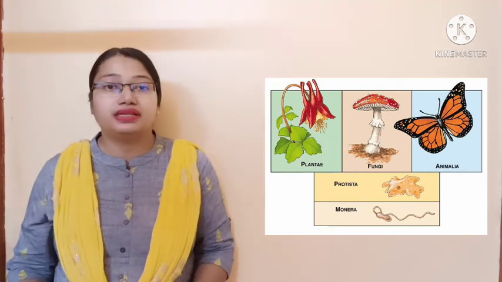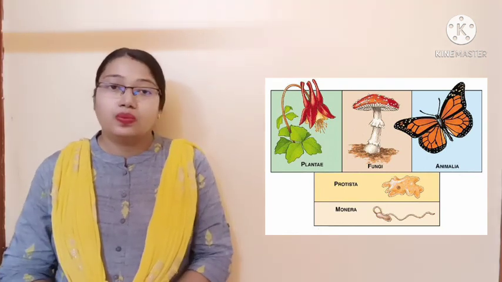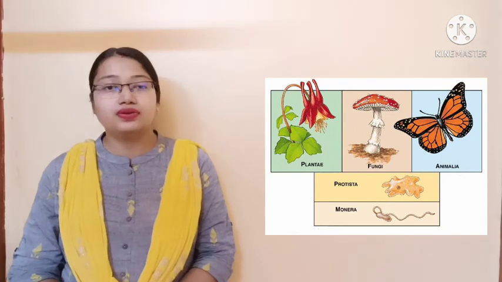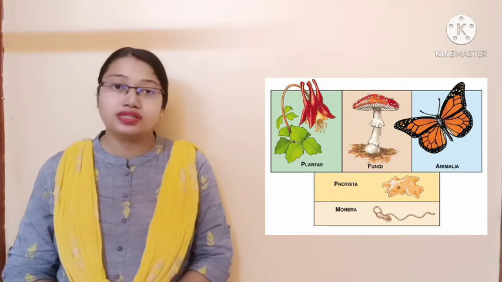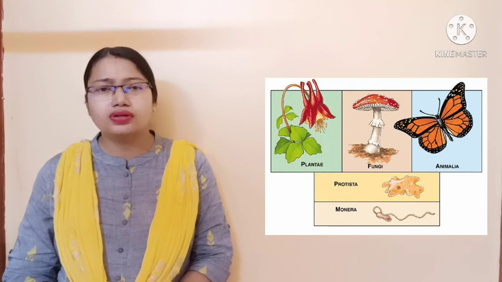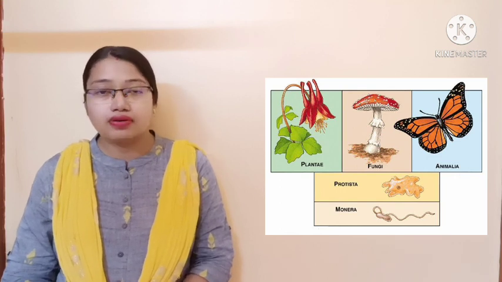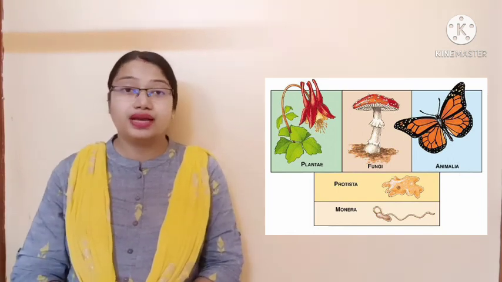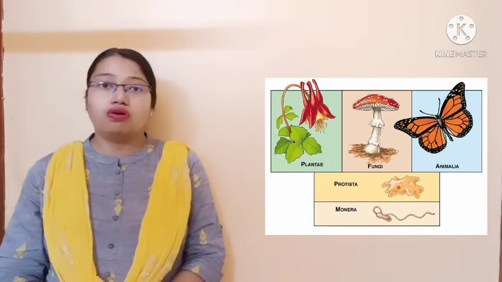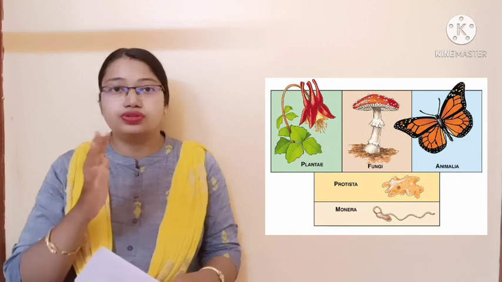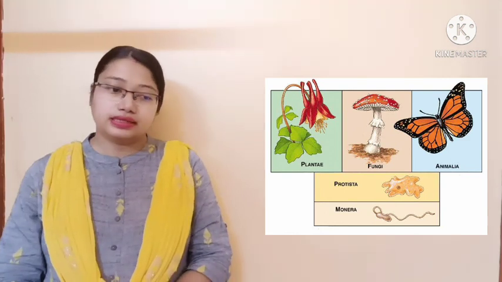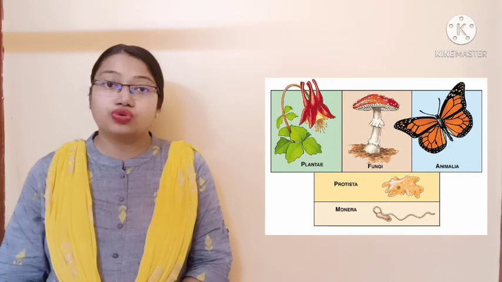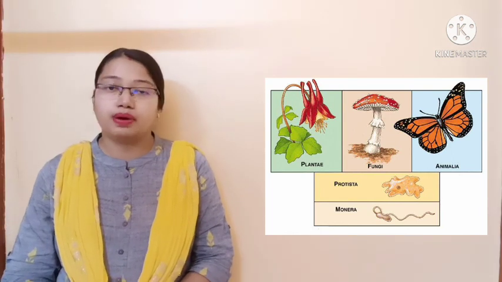So these are the basis of criteria. Again I repeat, whether the cell is unicellular or multicellular, whether the cell is prokaryotic or eukaryotic, and what is the mode of nutrition in the organism. These are the 3 basic criteria on which we have differentiated all the organisms into different kingdoms. And there is a different taxonomic hierarchy, but I am not entering into that part. Today our topic of discussion is particularly the plant kingdom. So let us have a study on that.